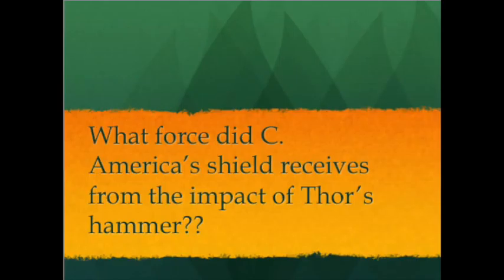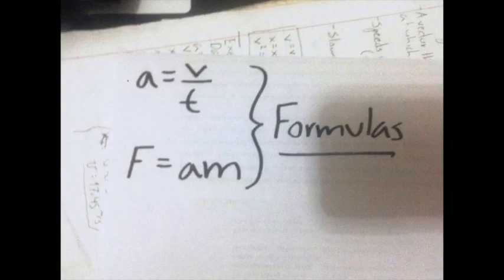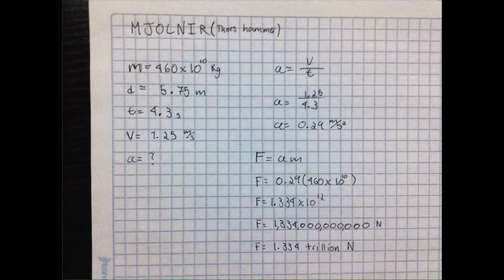The topic that we used to answer this question was force, and we used the following formulas. First, to obtain the acceleration so that we could obtain force next. The data used was the mass of Thor's hammer, that is 460 power to 10 kilograms, the distance, 5.75 meters, the time, 4.3 seconds, and the velocity, 1.25 meters per second. First, we used the first formula to obtain acceleration, and it equals 0.29 meters per second squared. Then with that, we obtained force, and it equals 1.334 trillion newtons.